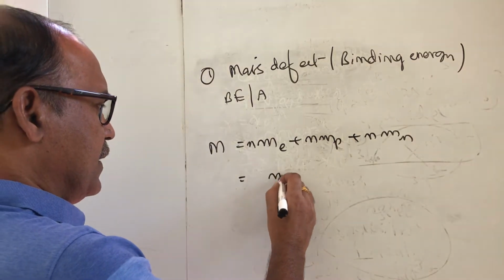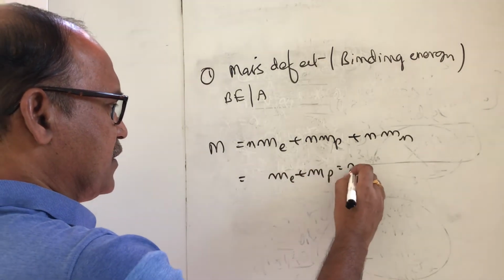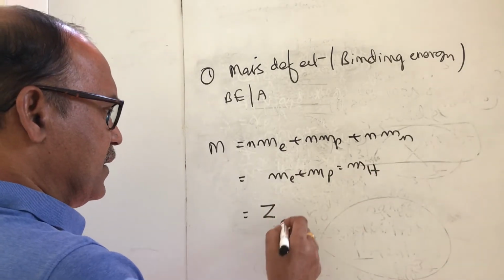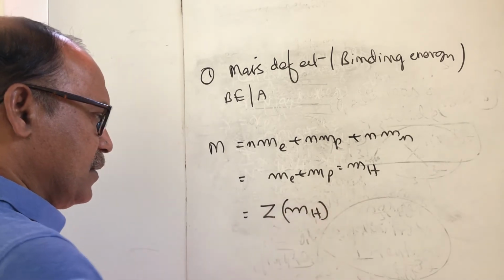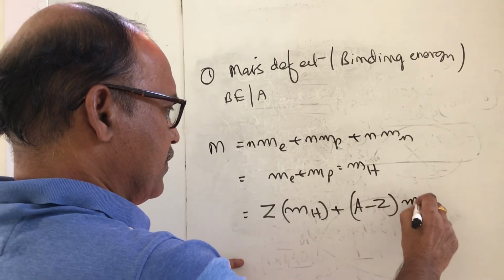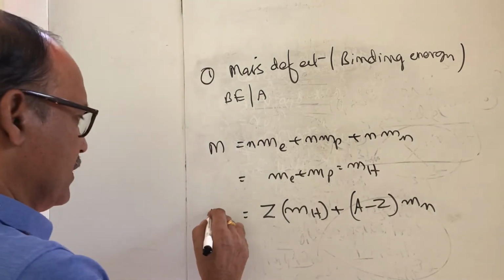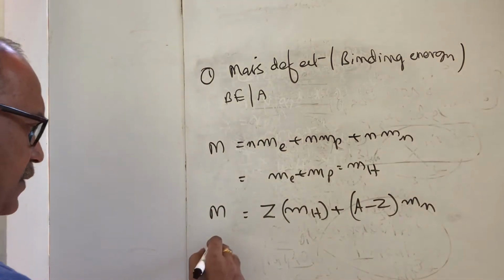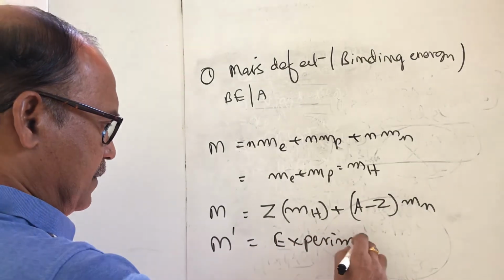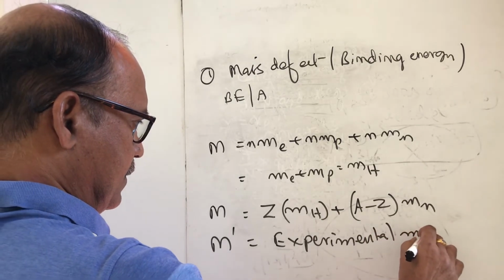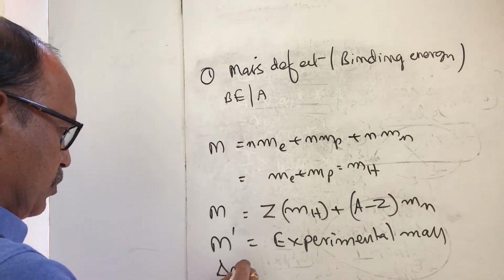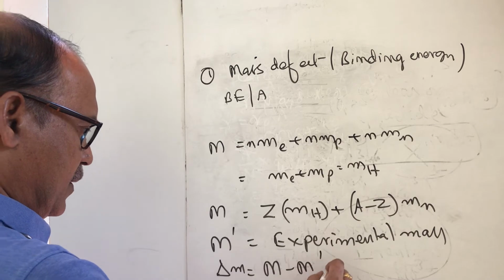Here me plus mp itself is the mass of the hydrogen. Now we can write this as Z mH plus A minus Z times the mass of the neutron. This is the calculated mass. If M prime is the experimental mass, as I mentioned, the experimental mass is always smaller, so M minus M prime is a positive value.